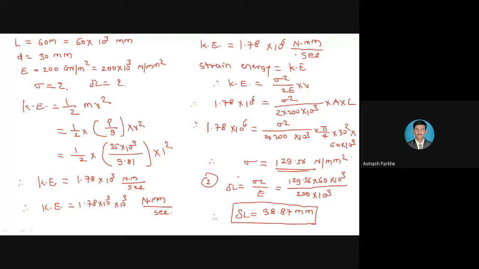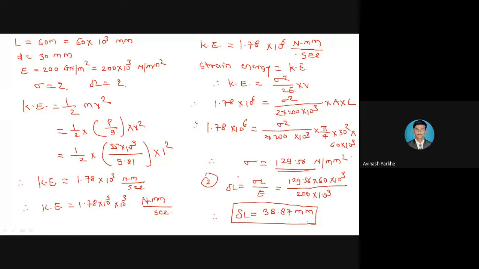In type number 1, we have to calculate the same parameters, but to calculate the stress value, the loading condition will be given, whether the load is applied gradually or suddenly. So we need not go for the kinetic energy calculation in type number 1, because for the gradually applied load and for the suddenly applied load, the direct formula is available for the stress calculation. But in type number 2, the words suddenly applied load and gradually applied load are not mentioned in the statement.